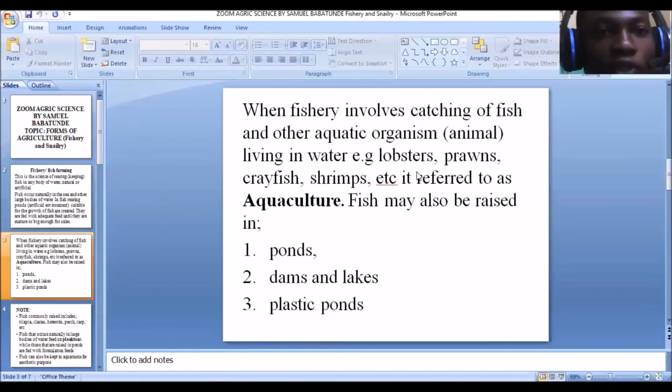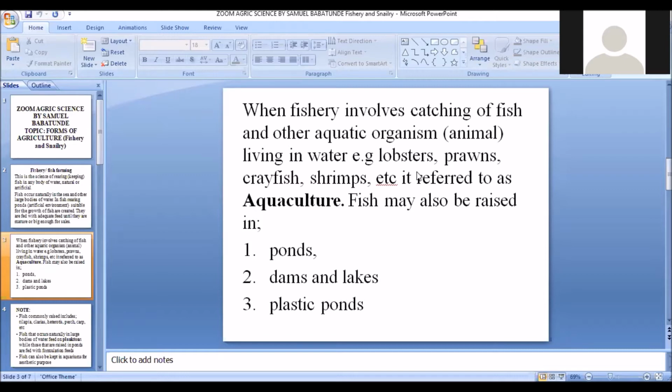Now, fish may also be raised in ponds. These are artificial bodies of water that are created by man. You have the dams and lakes, and then you have plastic ponds also. These are ponds that are made up of plastics. So fishes are reared in these places: in ponds, in dams and lakes, and in plastic ponds.